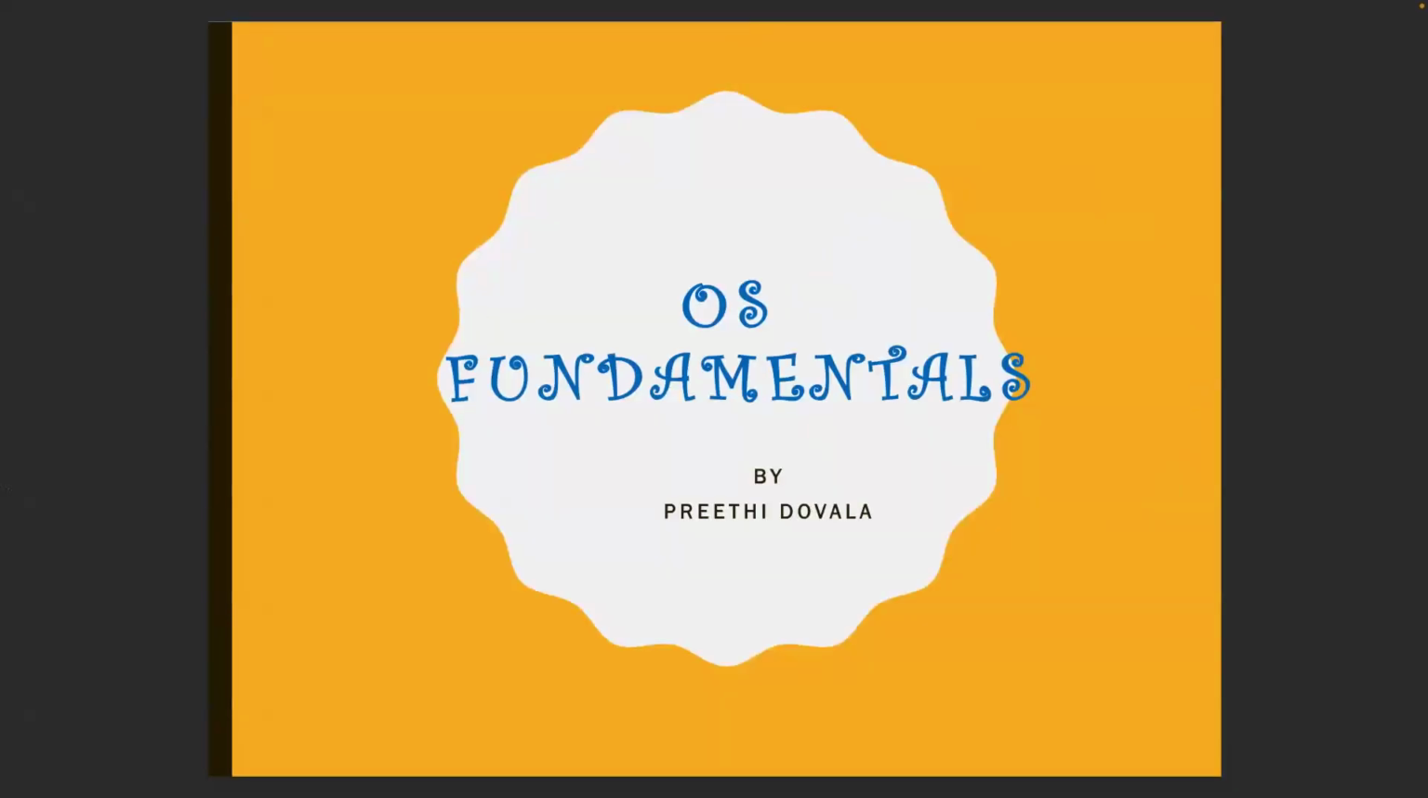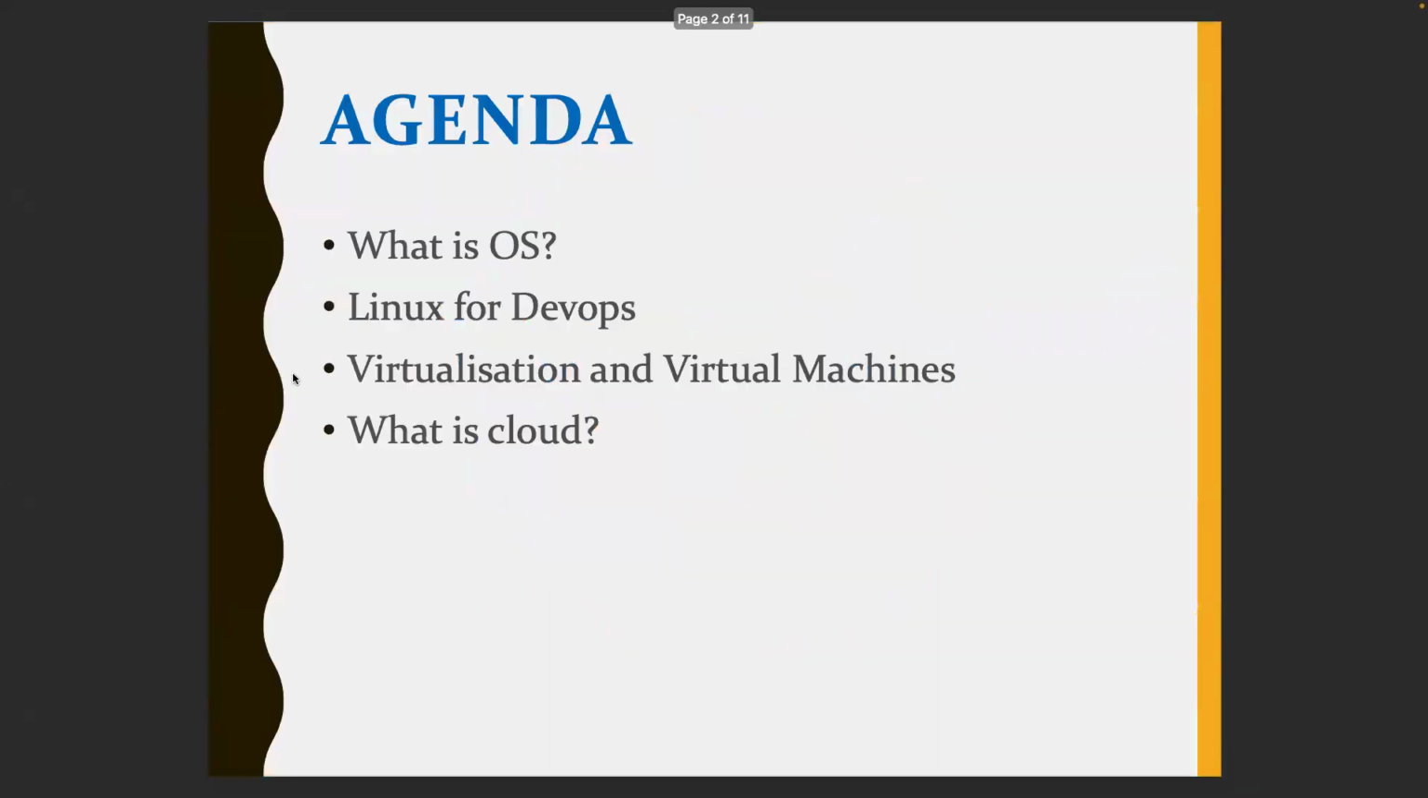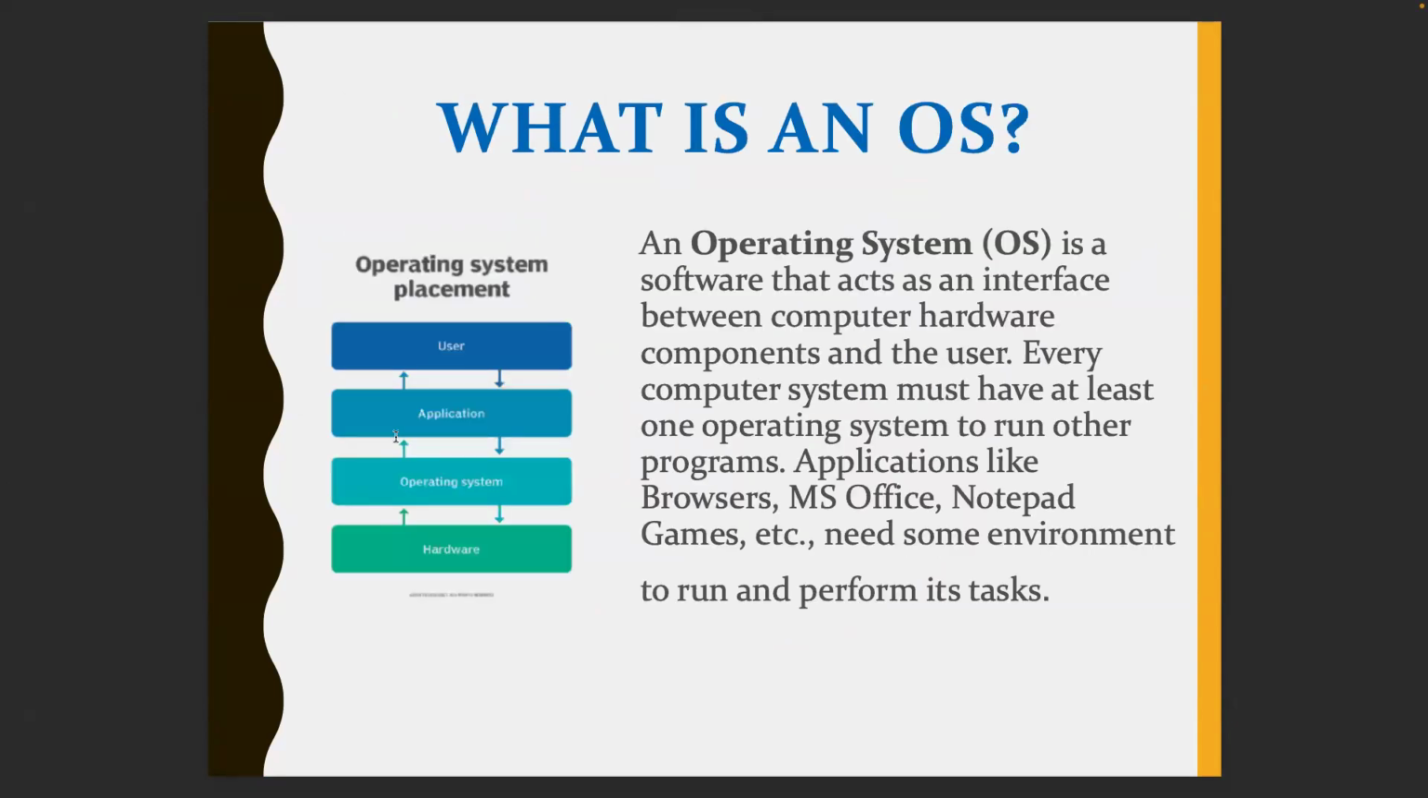So let us go through some basics. Let's try to understand what is an operating system. Why do we need Linux for DevOps? What is meant by virtualization and virtual machines? What is cloud, and how is it helpful for us? Let's have a look at operating system.